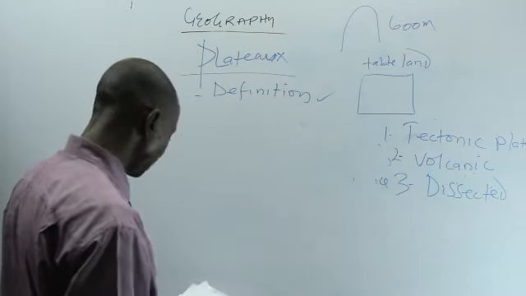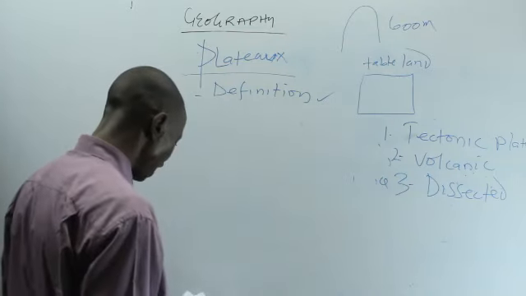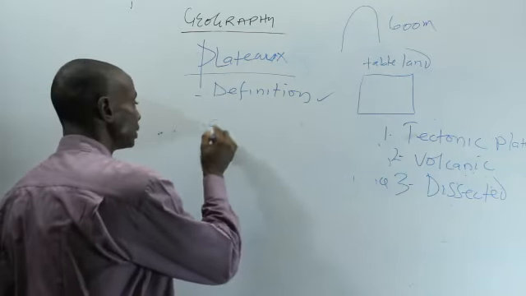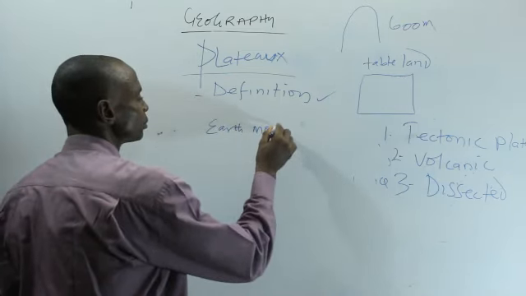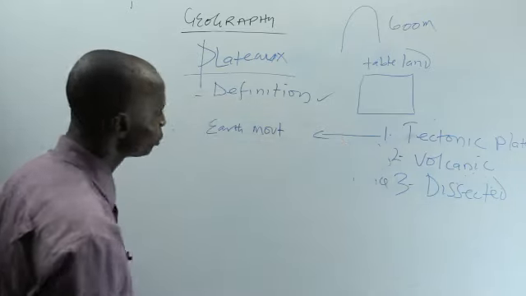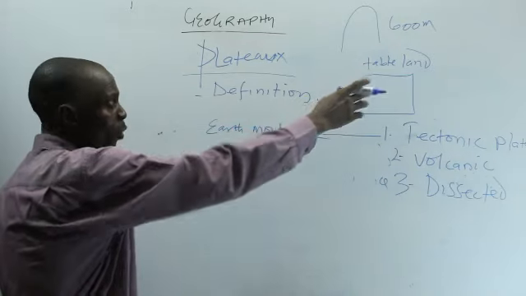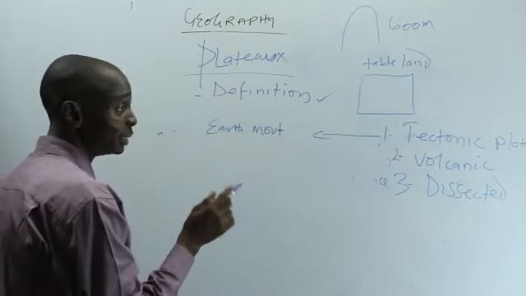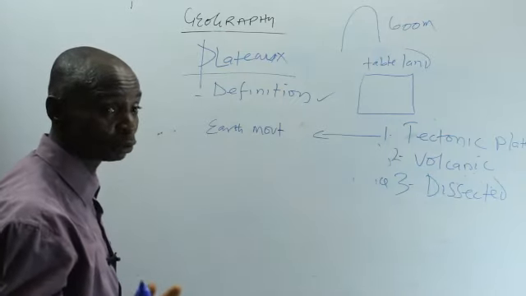Tectonic plateau is formed as a result of what? It is formed as a result of earth movement. We are talking about a tableland. When we have this type of earth movement, we are not talking about rotation and revolution now.